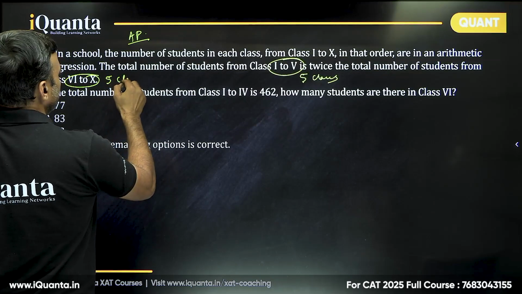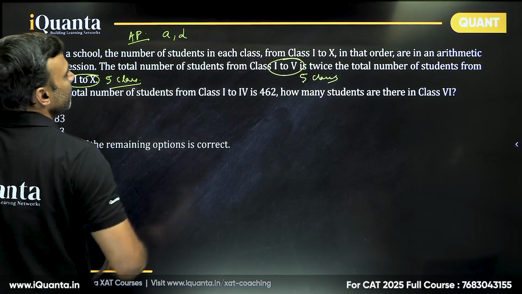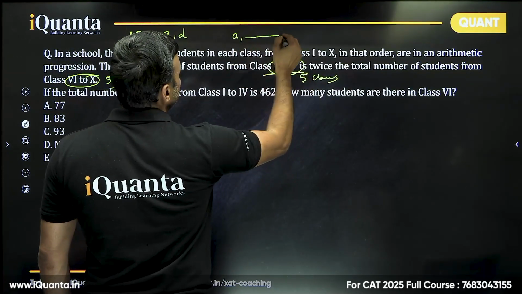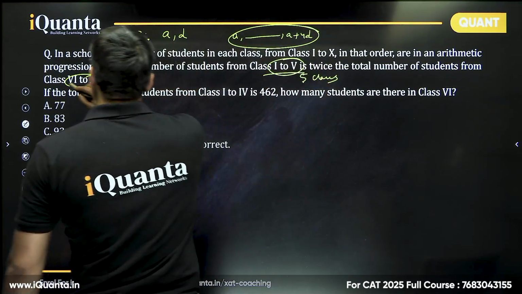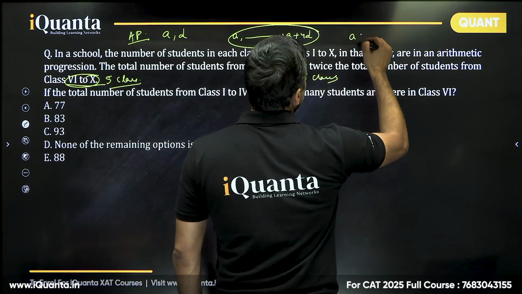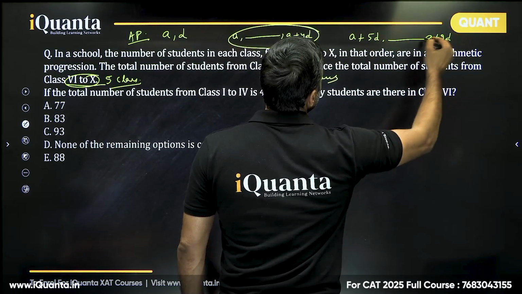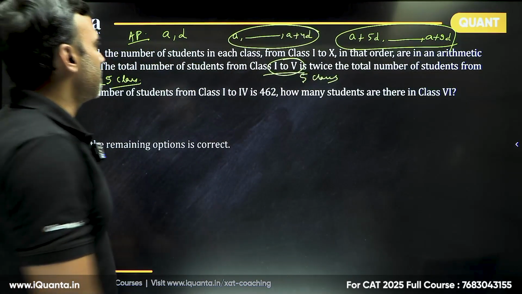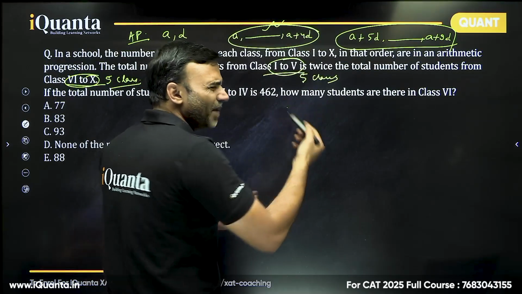If they are in arithmetic progression, we can assume the first term to be A and the common difference to be D, right? So for classes 1 to 5, the first term would be A and the last term would be A plus 4D. And from 6 to 10, the first term would be A plus 5D and the last term would be A plus 9D. That's what it means.